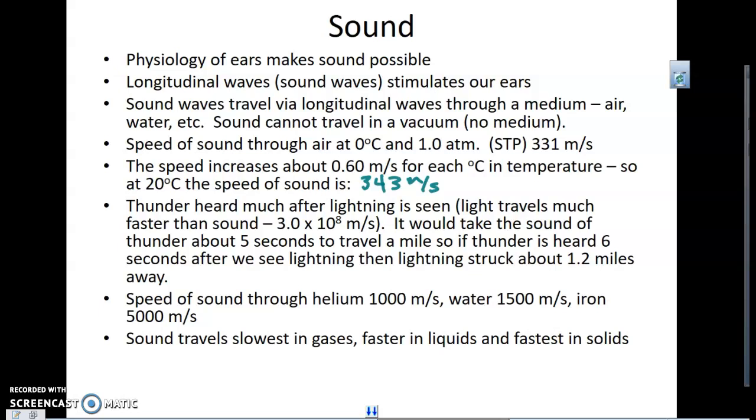Right about now we have thunderstorms starting, and thunder is heard much after lightning is seen because of course light travels much faster than sound. Light travels at 3 times 10 to the 8th meters per second, and sound is only 343. So it would take the sound of thunder about 5 seconds to travel a mile. So if thunder is heard 6 seconds after we see the lightning, then you can think lightning struck around 1.2 miles away. And as it gets closer, the time period between them gets shorter and shorter.